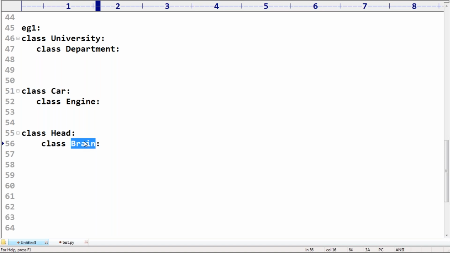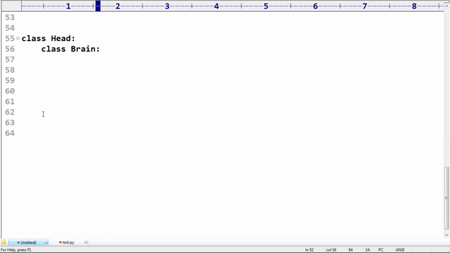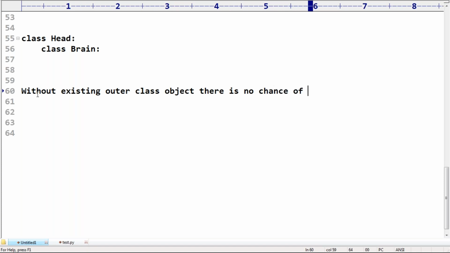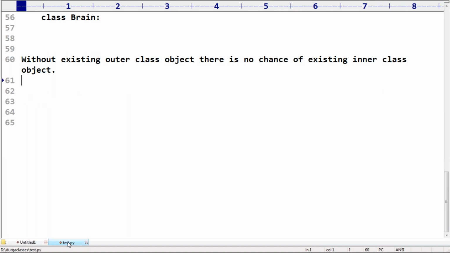We will discuss just the basic idea and purpose. Whenever you are creating a university, a department is compulsory; whenever we are creating a car, an engine is required. Of course, we are going to discuss that. So, without existing outer class object, there is no chance of existing inner class object. Now I will go for two or three examples so that you can feel more comfortable. Very simple, sir, have a look.